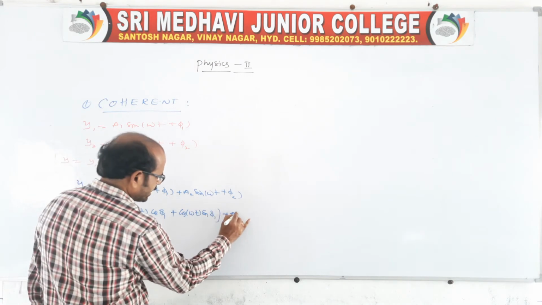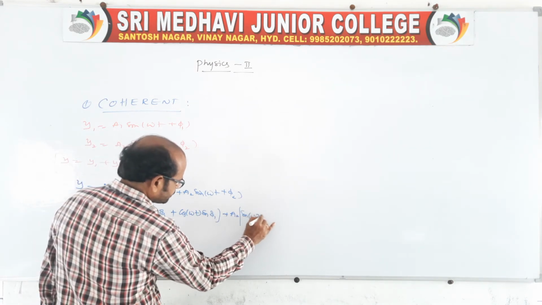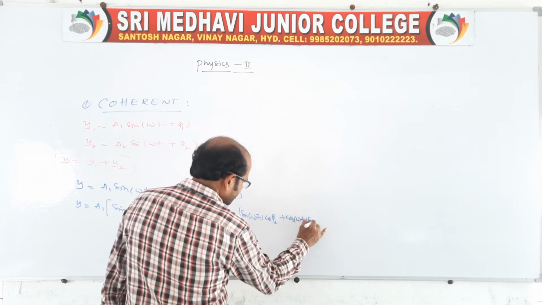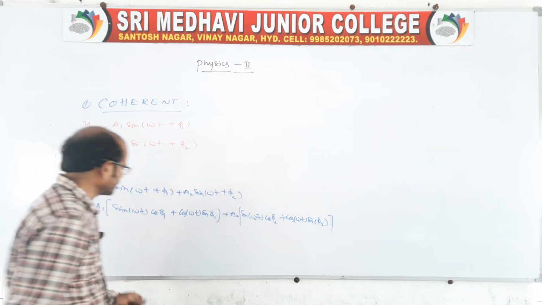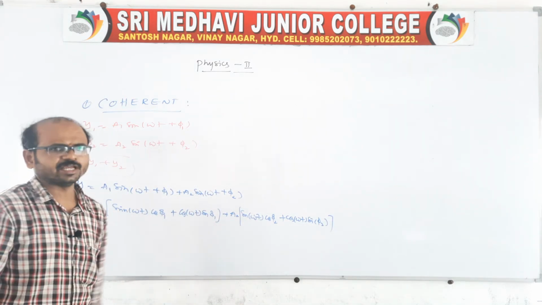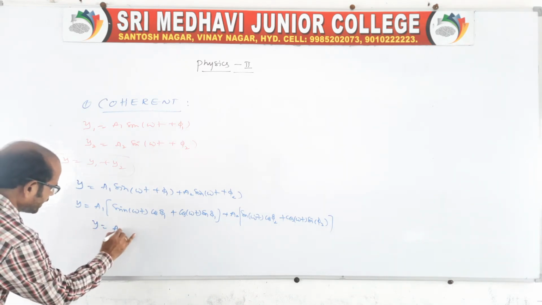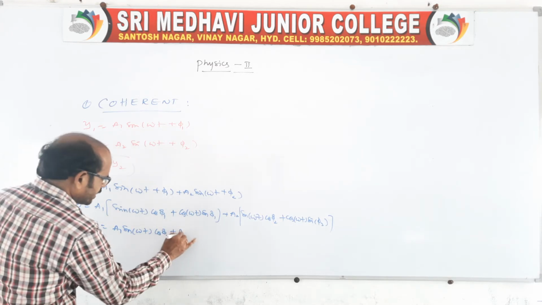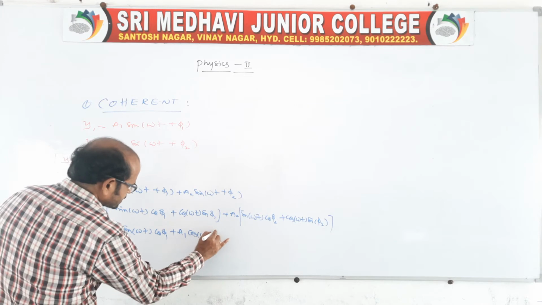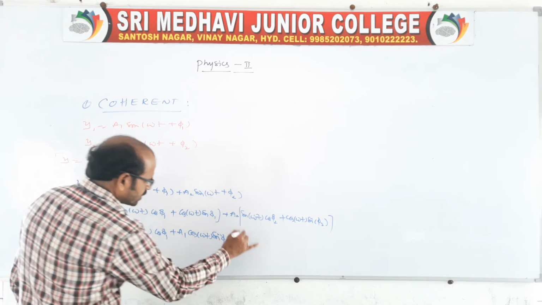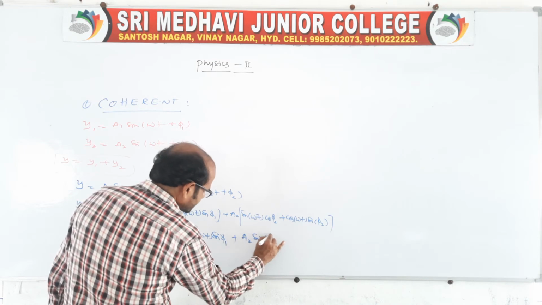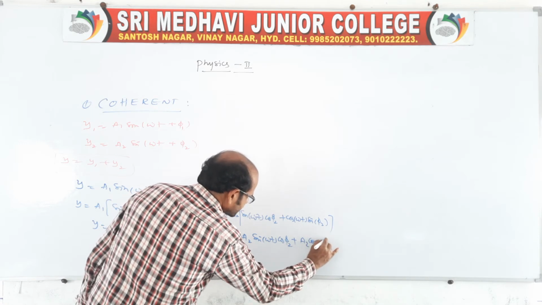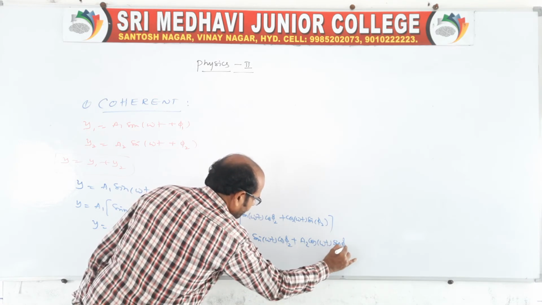Go for the second also: a2 times sin omega t cos phi 2 plus cos omega t sin phi 2. Now multiply with a1 and a2. Therefore y is equal to a1 sin omega t cos phi 1 plus a1 cos omega t sin phi 1 plus the same for the second, a simple multiplication.